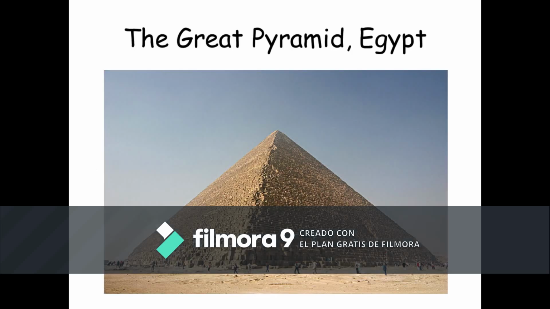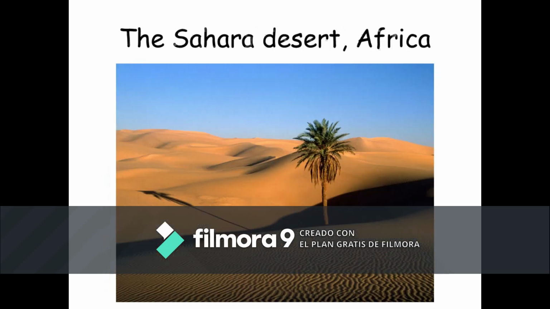The first is the Great Pyramid of Egypt. What is so special about it? You have to use a superlative to give me more details about the Great Pyramid. Remember, this would be part of your activity, so you have to do the research and find out what is so special about the Great Pyramid that is in Egypt. The next one is the Sahara Desert. It's in Africa. What is so special about the Sahara Desert? You have to talk about the desert or what is so special about it using superlatives.